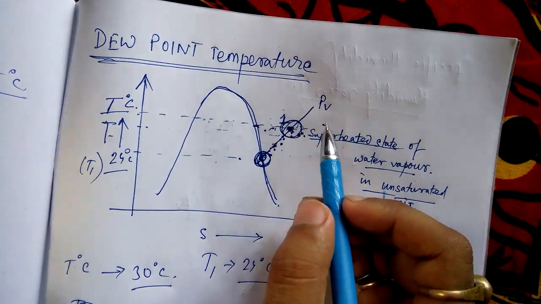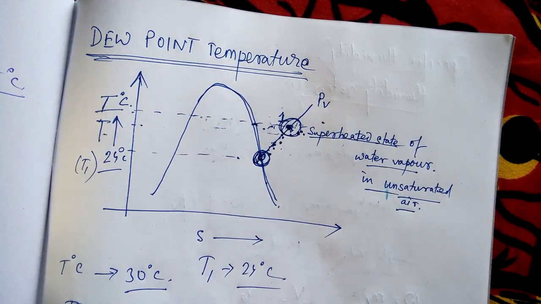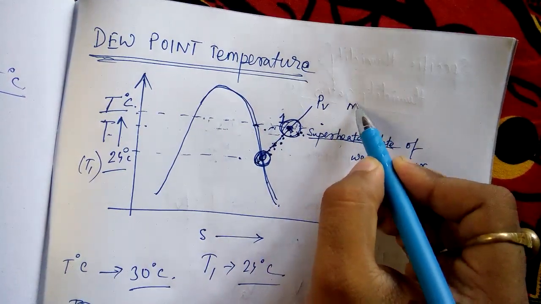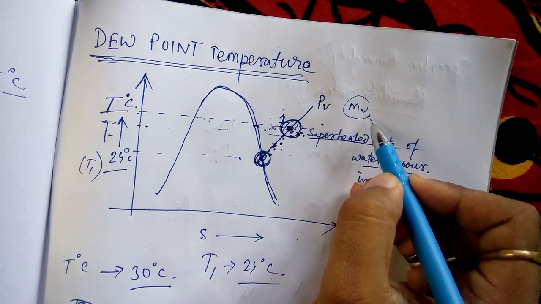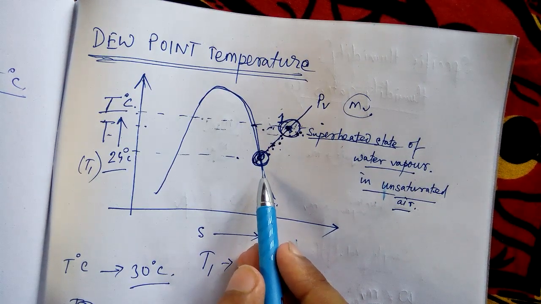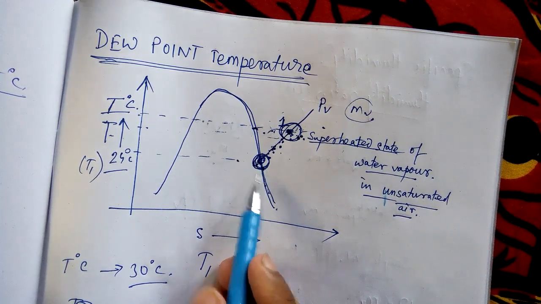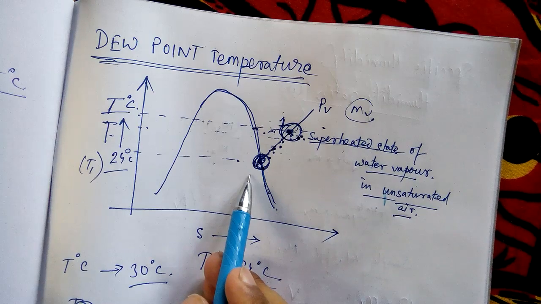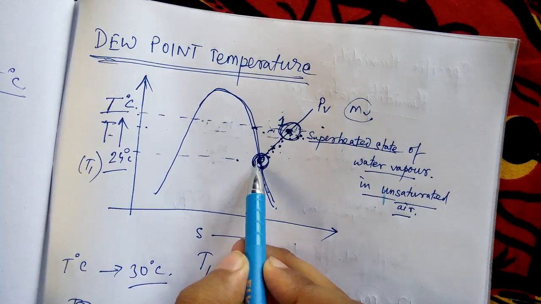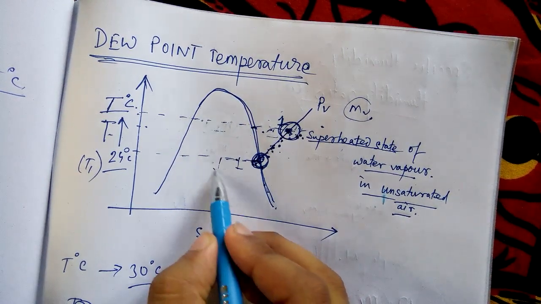Because I have told you one very interesting thing, that air can hold a particular amount of moisture at a particular temperature. So at 30 degrees Celsius, it was having mv amount of moisture. It cannot have the same amount of moisture at 24 degrees Celsius because it is reaching the saturation line. So what will happen? You are going on decreasing, but you are not bothering about the air. The temperature will not decrease anymore because condensation will happen and the moisture will fall.